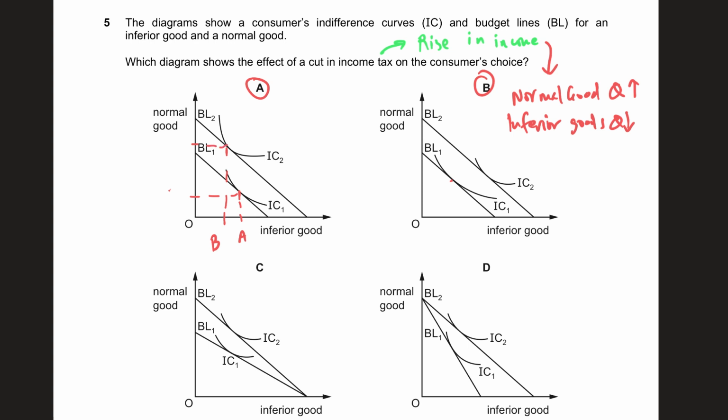And also, let's call it X1 and X2 for simplicity. So you were buying X1 and now you're going to buy X2. But at the same time, because income is going up, you're buying more of normal goods. So Y1 and Y2. So that's why the answer will be moving from, let's say, point F to G, which means A is the right answer. So guys, remember this is a rise in income, that's why there's a parallel shift, that's why C and D are wrong. And then we look at, are we buying more of normal goods and less of inferior goods or not, and that's why A is the right answer.